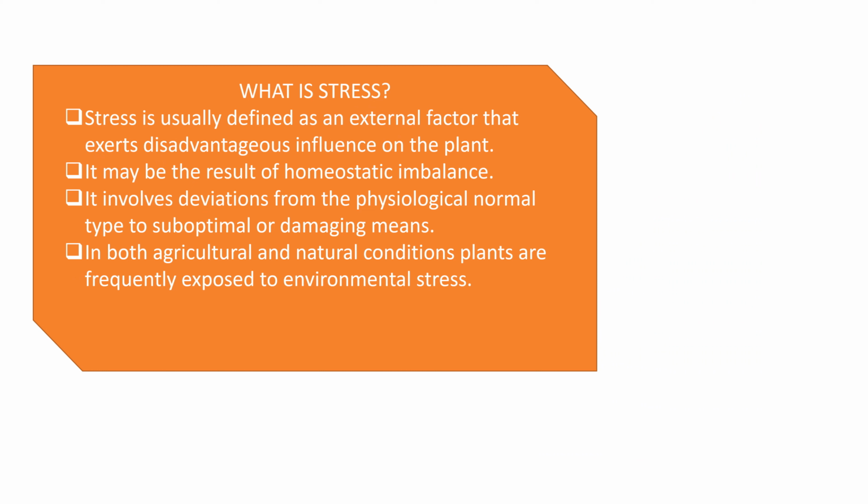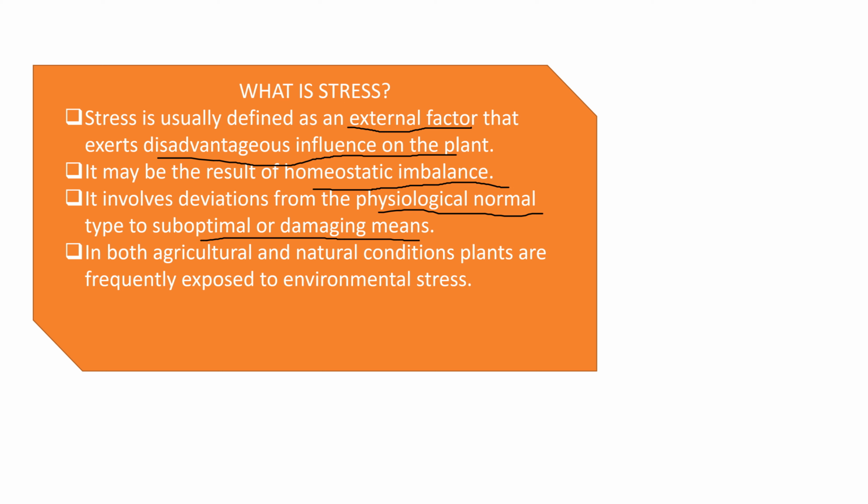In this slide, we are going to discuss what is stress according to plant physiology. Stress is usually defined as an external factor that exerts a disadvantageous influence on plant. Stress is caused as a result of homeostatic imbalance. We are usually trying to maintain a balance, especially in case of homeostasis. Suppose it gets interrupted, it may result in stress. And the third point, it involves deviations from the physiological normal type to suboptimal or damaging means.